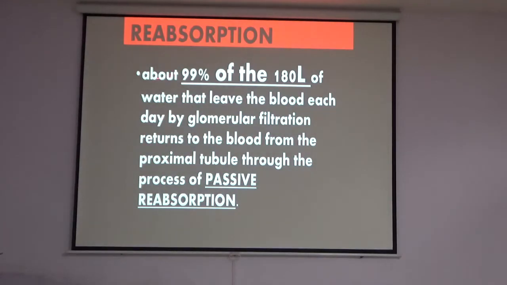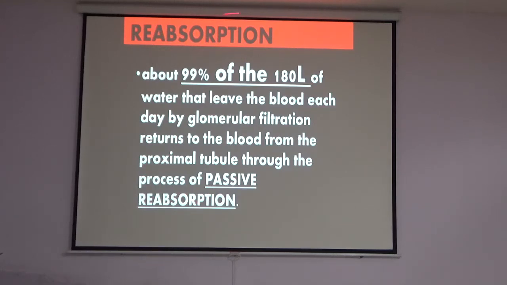Reabsorption continues. About 99% of the 180 liters of water that leave the blood each day by glomerular filtration returns to the blood from the proximal tubule through the process of passive reabsorption, as I described previously.